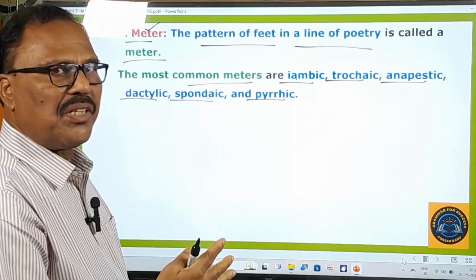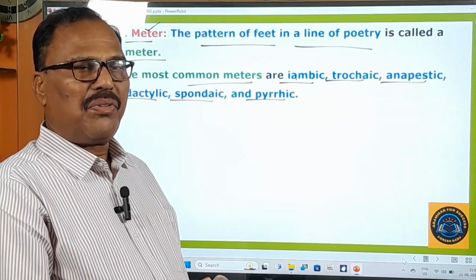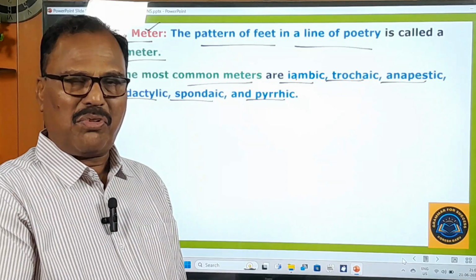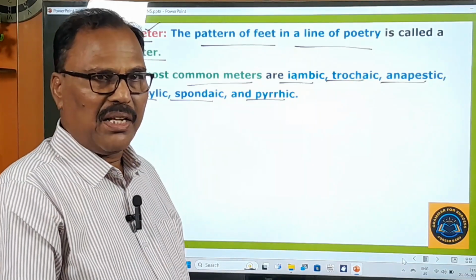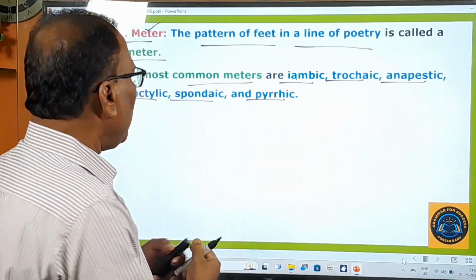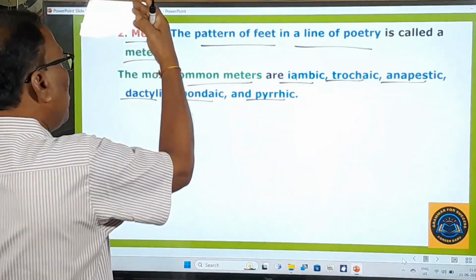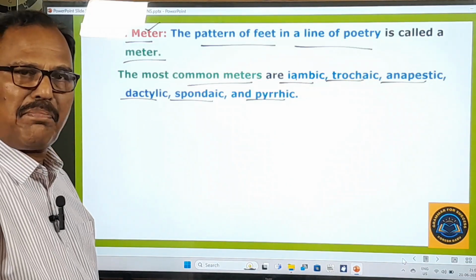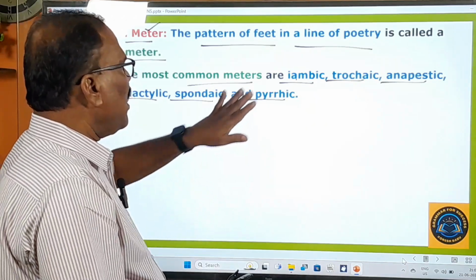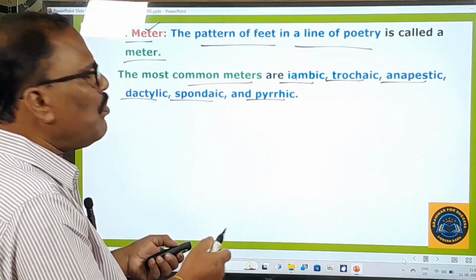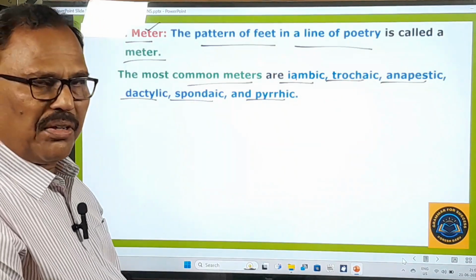So 6 meters are there. In Telugu also we know Najabaja Jajara Champakamala. In that, one foot is there: Naganamu, Jaganamu, Bhaganamu, something like that. In the same way, in English poetry also, you can find these 6 kinds of metrical patterns, the meters that are used in a poetic line. How we are going to identify them and how they are going to be used, we are going to see in the coming slides.